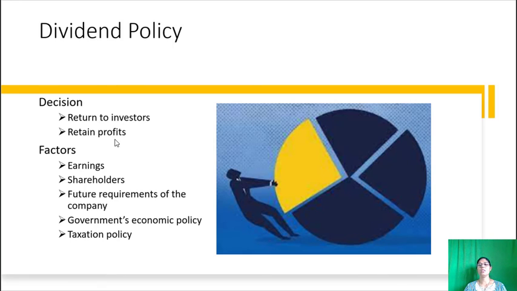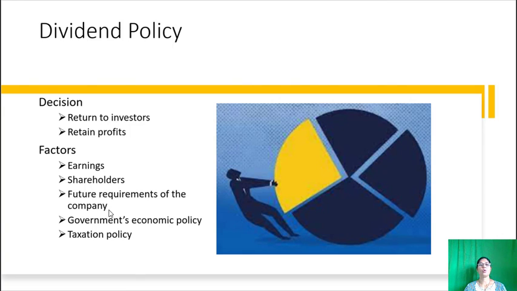A dividend policy is influenced by a number of factors, that is, the magnitude and trend of earnings from the past years, how the company is earning. The desire and the type of shareholders, whether the shareholders are expecting all the profits or they are ready to forego their profits or accept bonus shares.